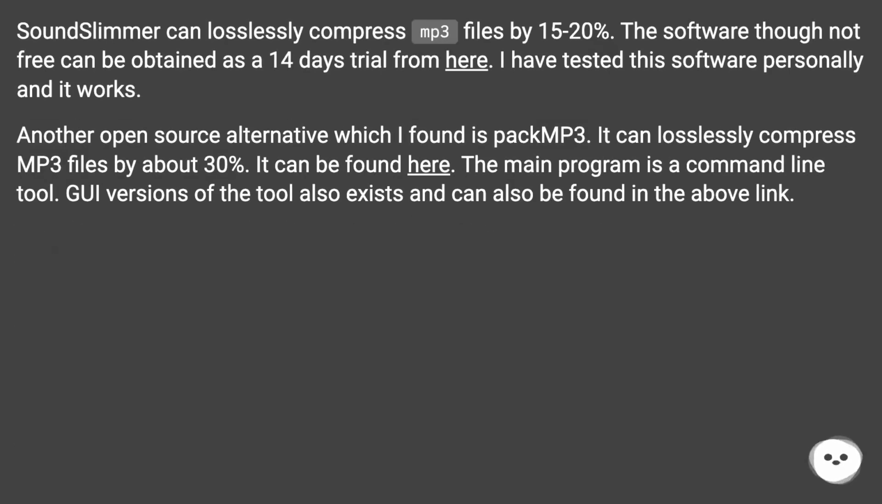SoundSlimmer can losslessly compress MP3 files by 15 to 20%. The software, though not free, can be obtained as a 14 day trial from here. I have tested this software personally and it works. Another open source alternative which I found is PackMP3. It can losslessly compress MP3 files by about 30%. It can be found here. The main program is a command line tool. GUI versions of the tool also exist and can also be found in the above link.